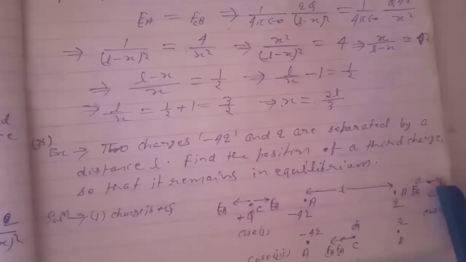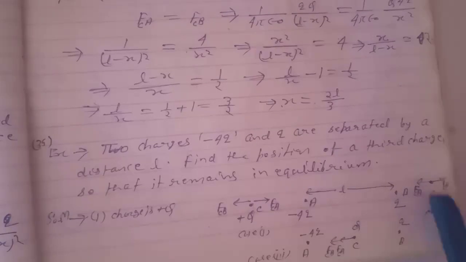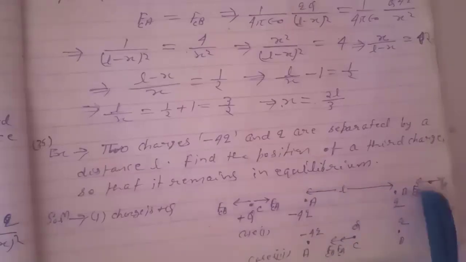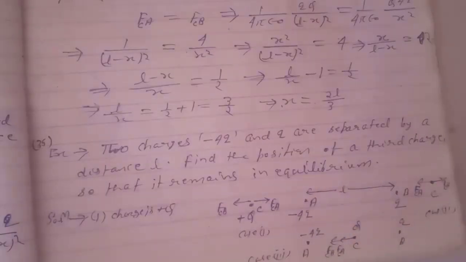So in this situation also this particle will be in equilibrium, and if we place this charge in the middle of these two charges, then this will apply a force in this direction and this will apply a force in this direction, and in this case this will not be in equilibrium. This charge will not remain in equilibrium. So only these two cases are possible where we can place the charge to be in equilibrium.